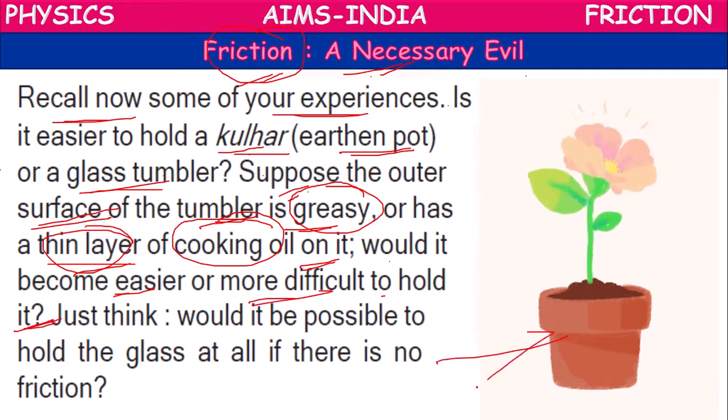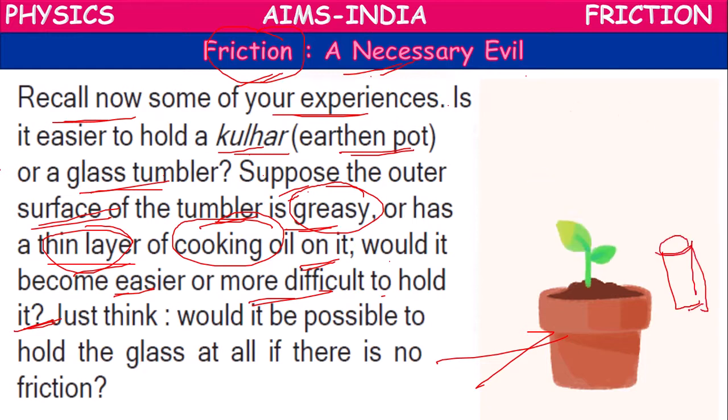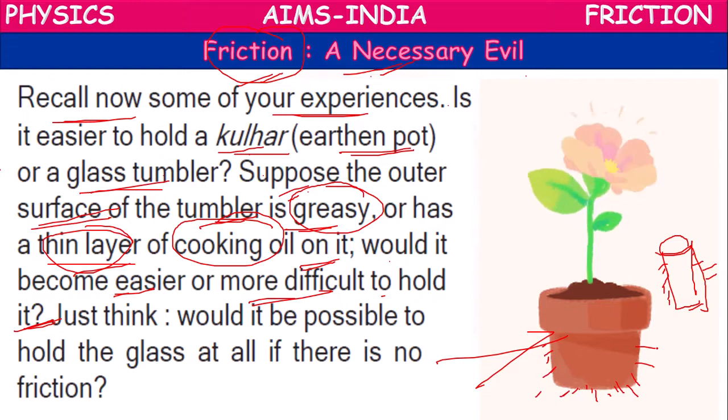When the outer surface of the earthen pot or glass tumbler is filled with grease or cooking oil, we cannot hold them easily because they will become slippery.